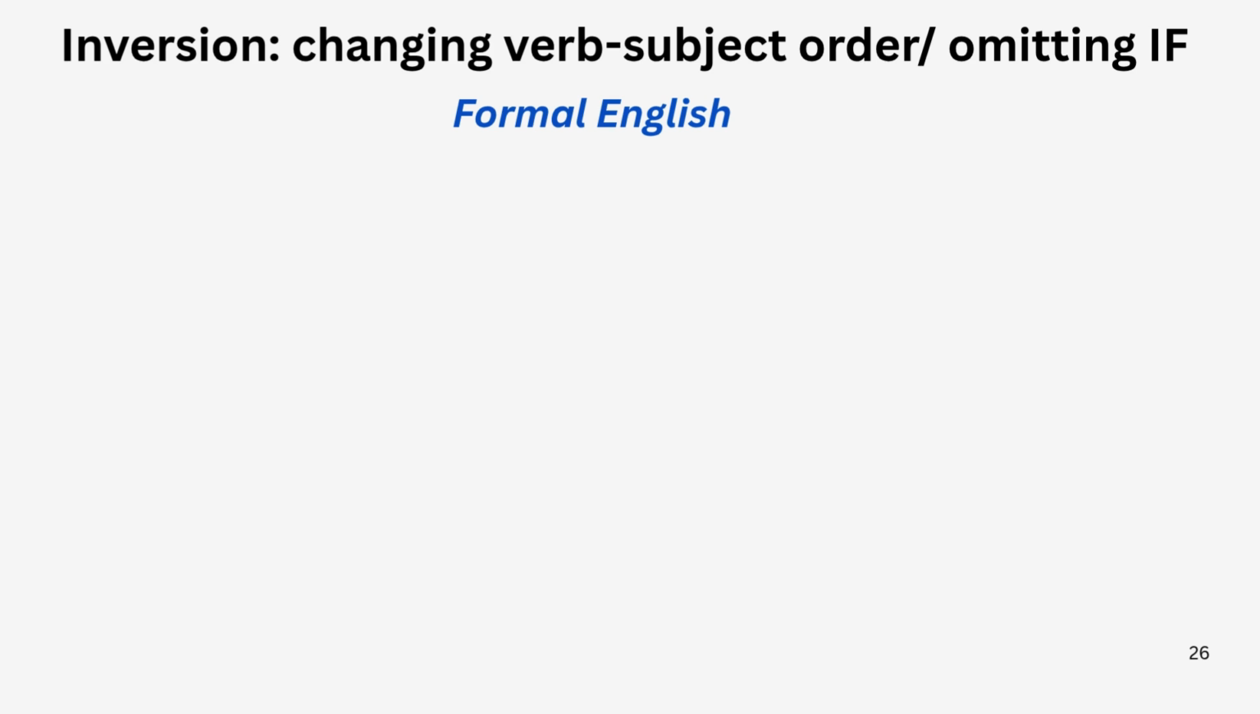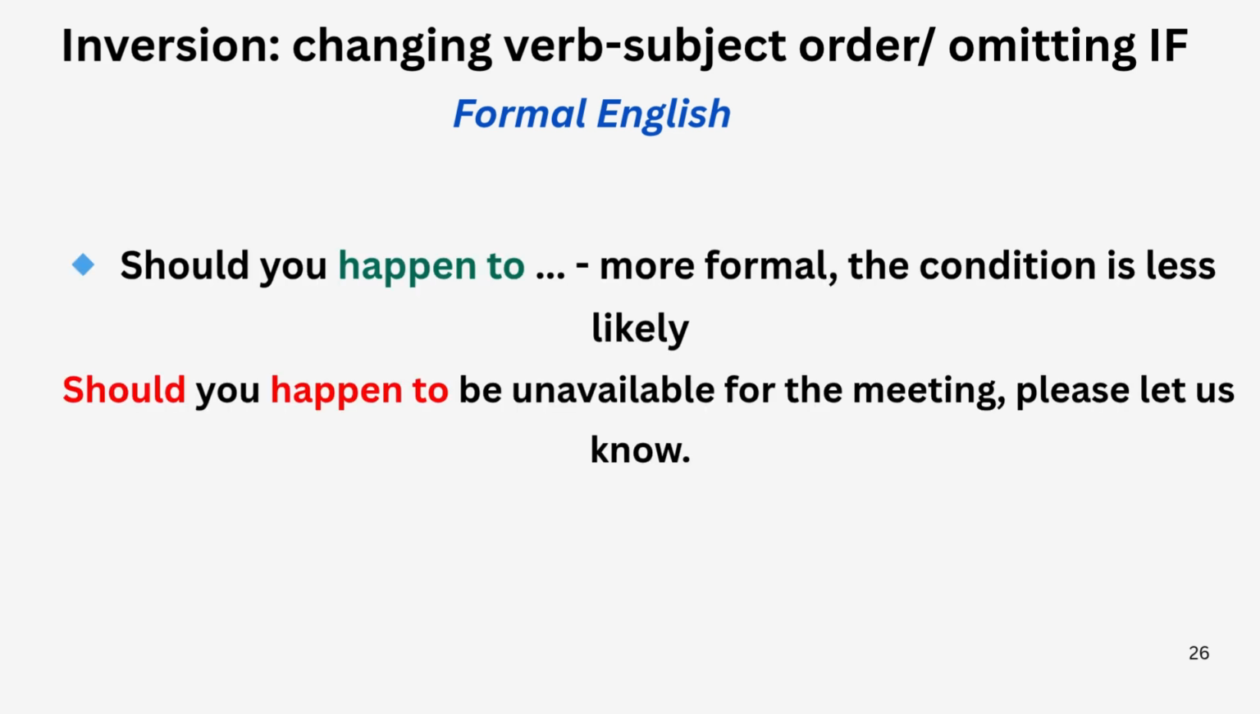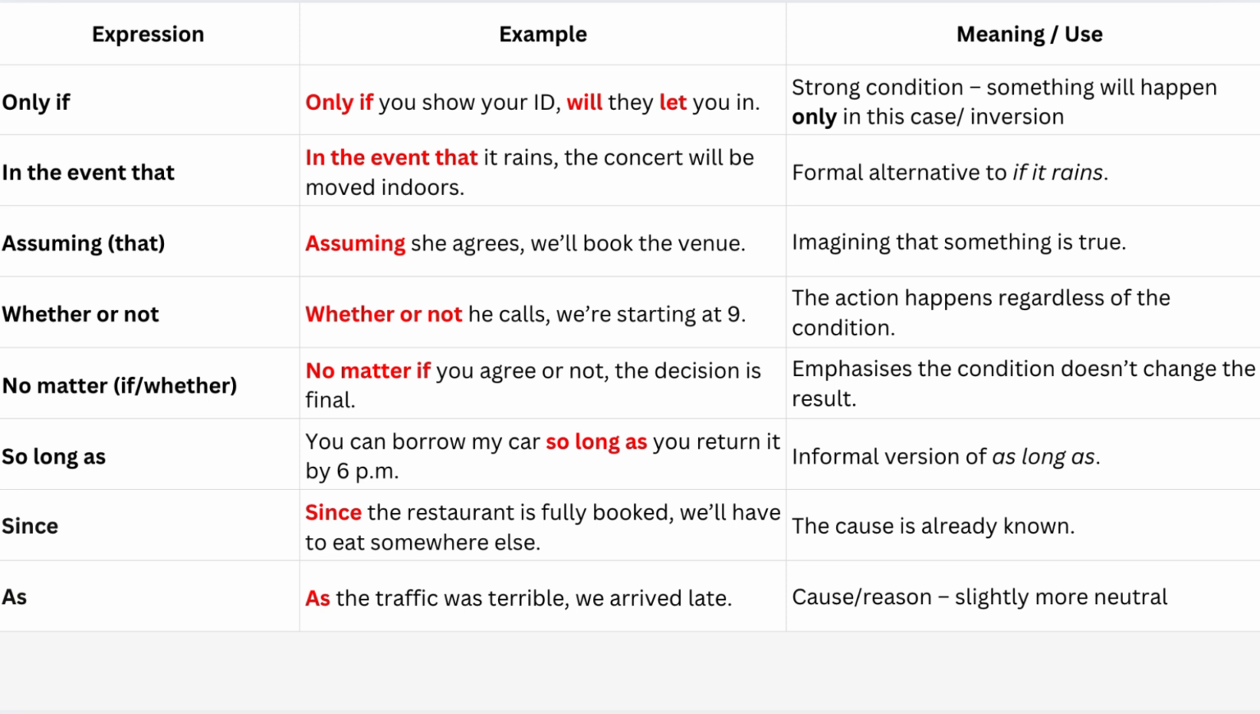Speaking about should, I just want to add a little bit here. As you can see, sometimes people use happen to with should. Should you happen to be unavailable for the meeting, please let us know. Happen to is more formal and the condition is less likely. So I want you to know that it exists, and it is also correct. It is also inversion of the type 1 conditional sentence, but it's more formal.